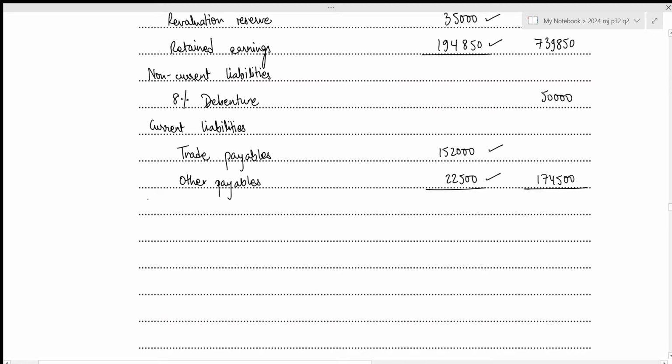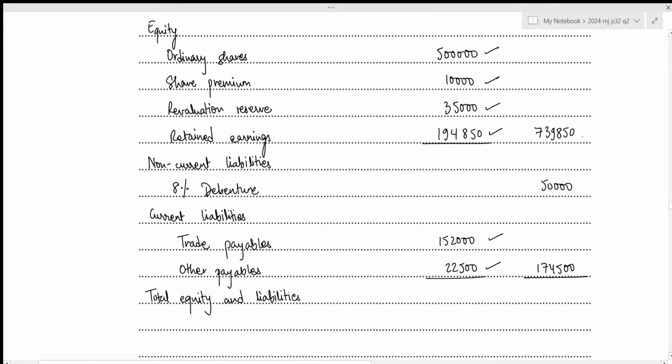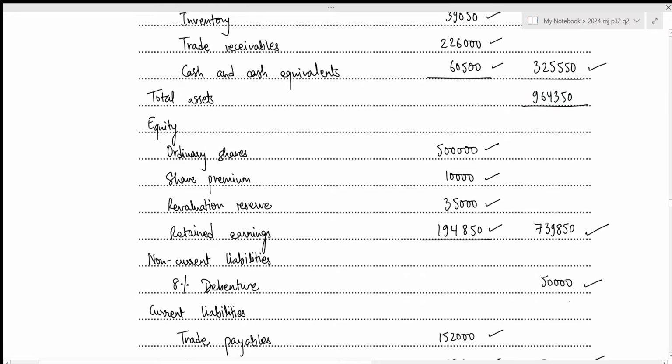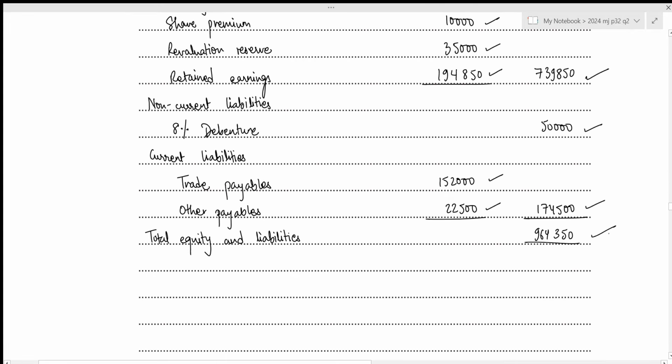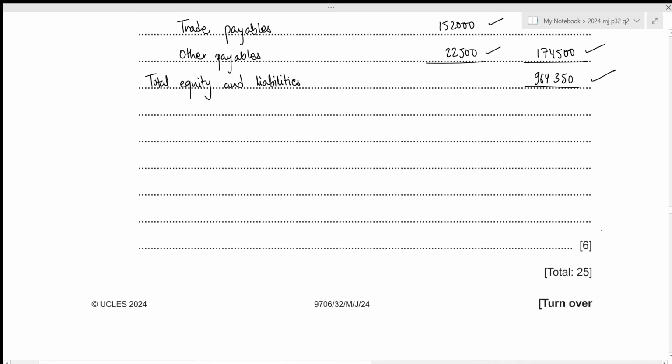Now we can get the value for total equity and liabilities. That will be 739,850 plus 50,000 plus 174,500, which results in 964,350. And in this case, the total asset value is equal to the total equity and liabilities, which means that our statement of financial position is correct. That is all for this question.